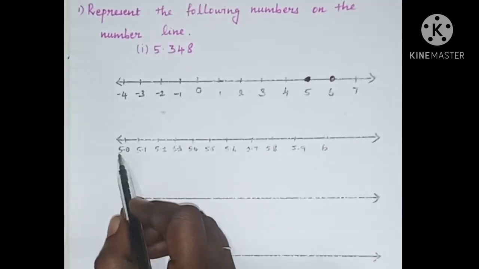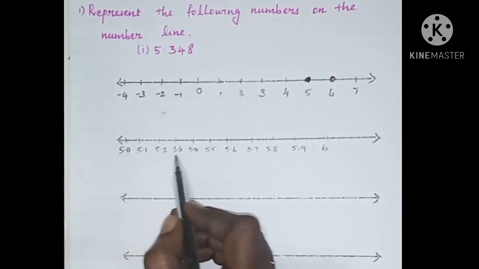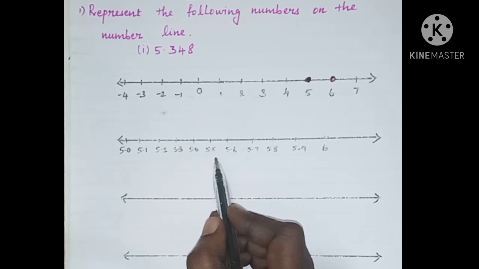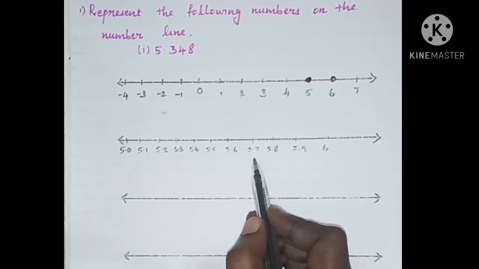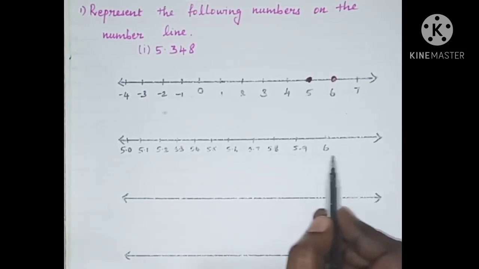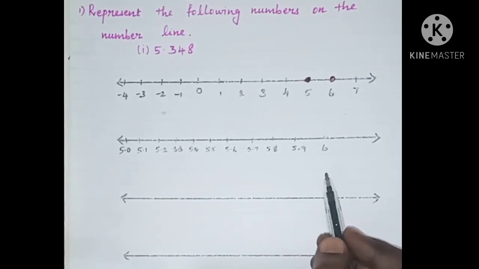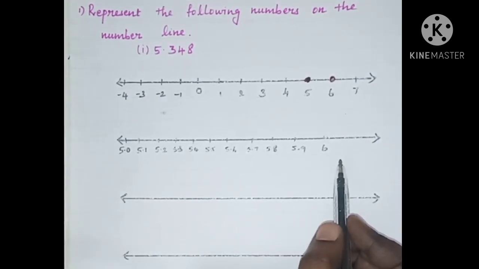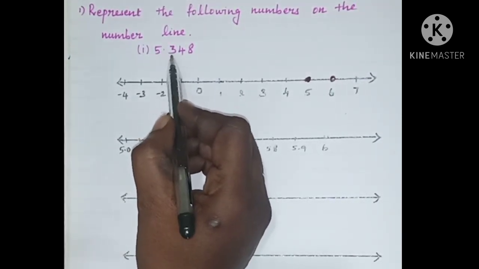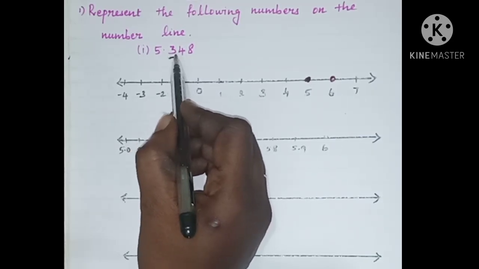So 5.0, 5.1, 5.2, 5.3, 5.4, 5.5, 5.6, 5.7, 5.8 and 5.9. Finally, 6. So the first decimal number is 5.3.